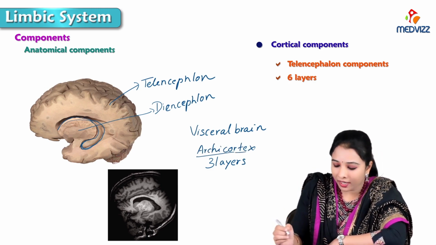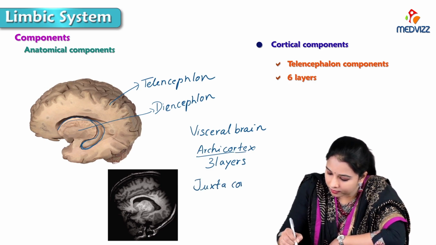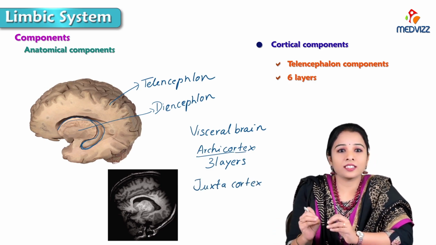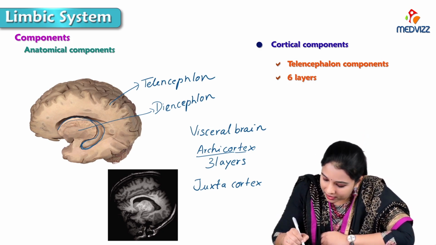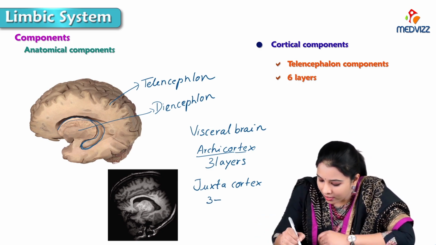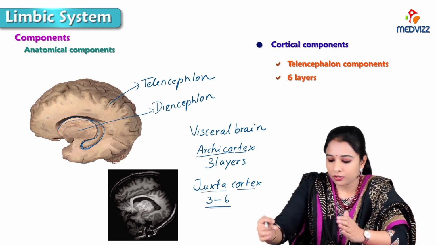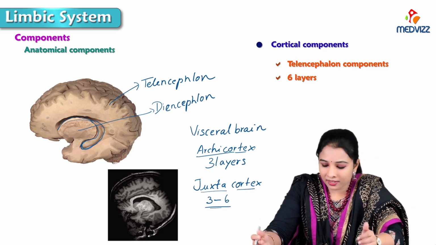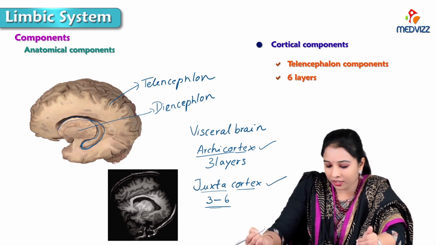There is one more kind of cortex called the juxtacortex. It is the transition between the neocortex and archicortex, where the layers are not exactly 3 or exactly 6, but between 3 and 6 layers. So the cortical part of the limbic system is made up mainly of the archicortex and juxtacortex.